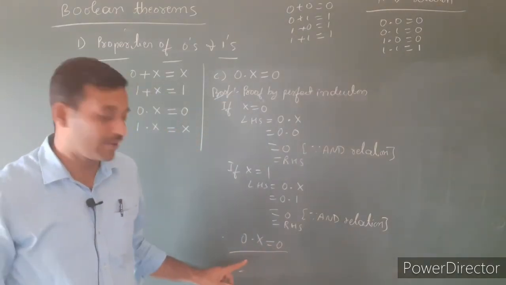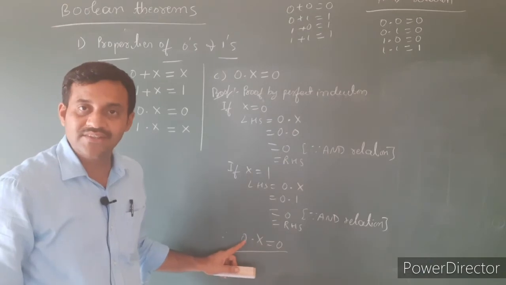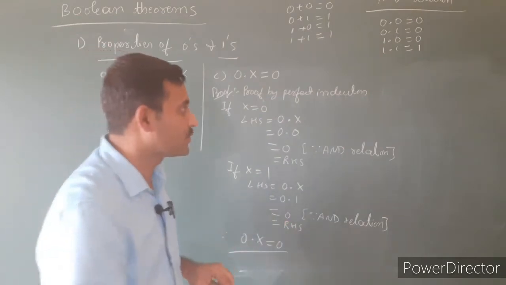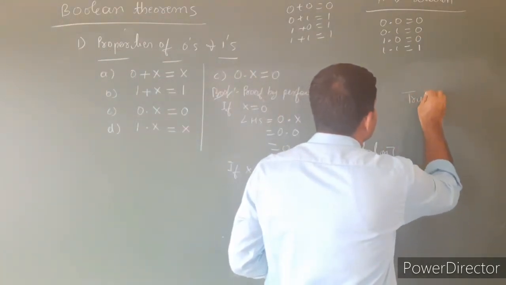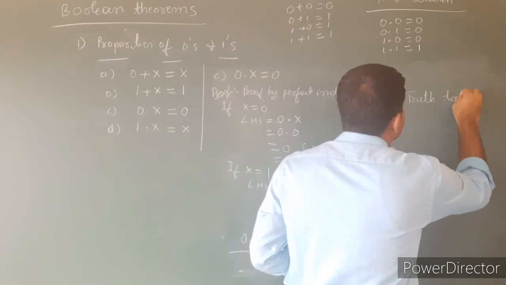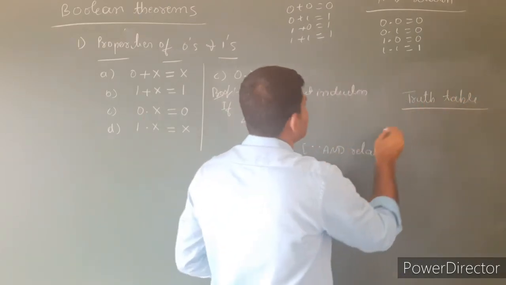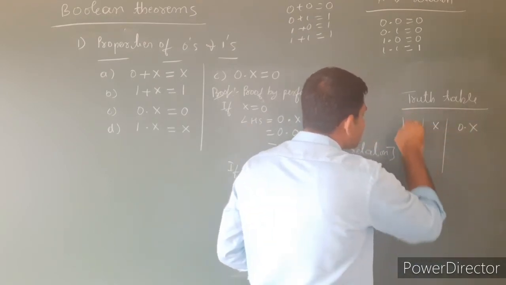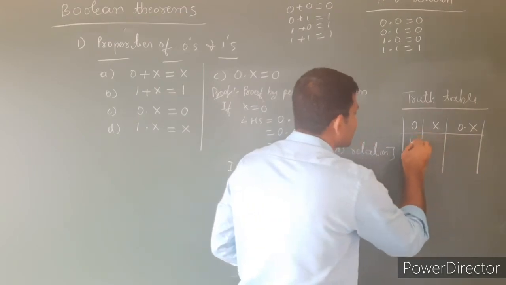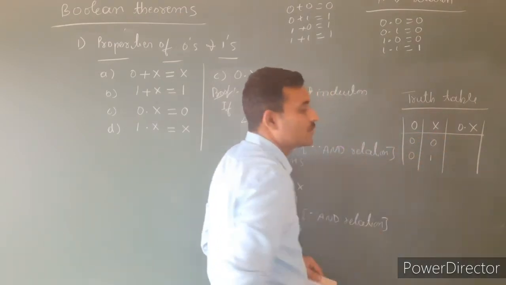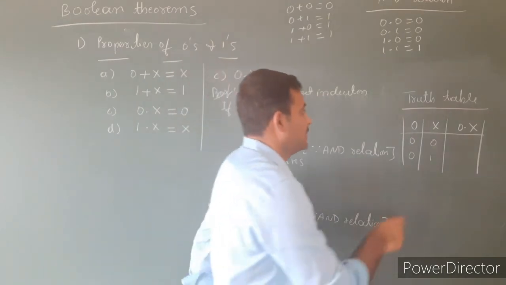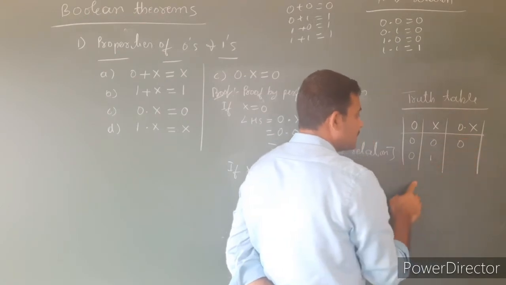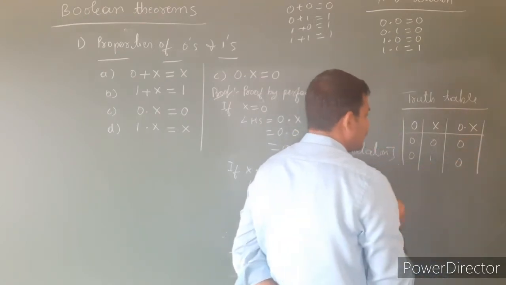0 is ANDed with any variable, which is always equal to 0. Let's consider the truth table method. By truth table, first one is 0, another one x, the result is 0 into x. First write the columns. Here 0 is a constant, x has two values 0 or 1. Then what is 0 into x? Here it is an AND relation, 0 into 0 is 0, 0 into 1 is again 0.